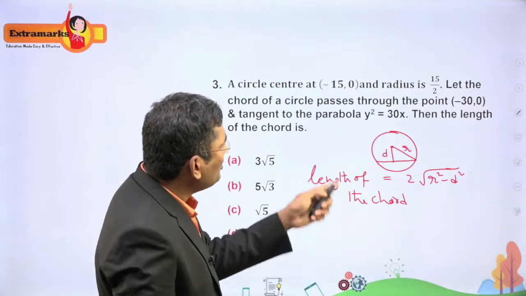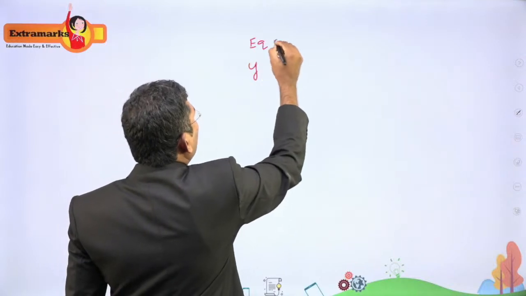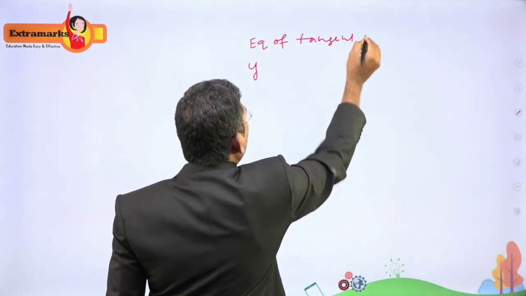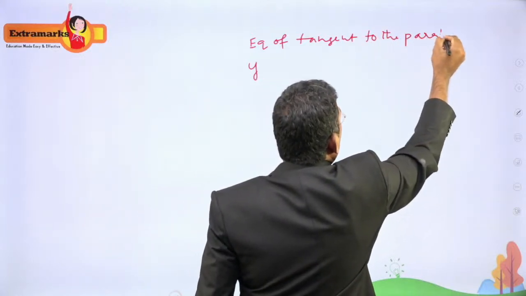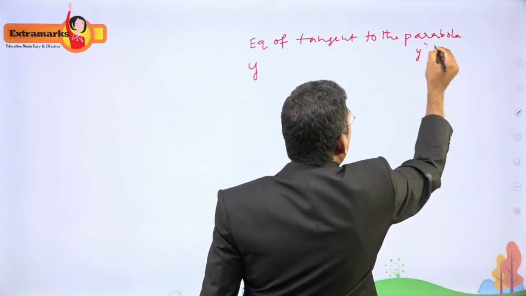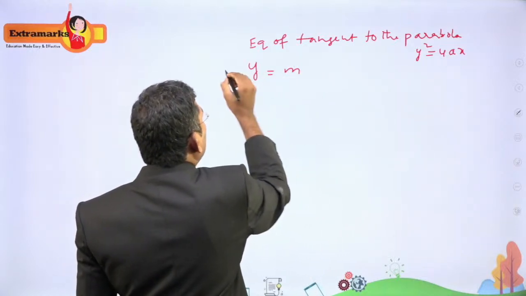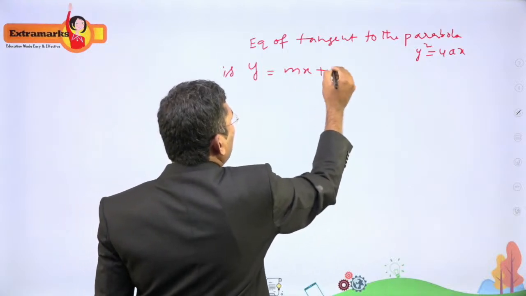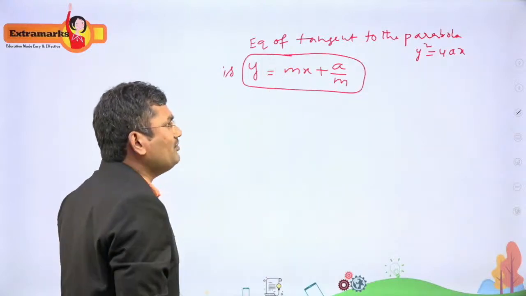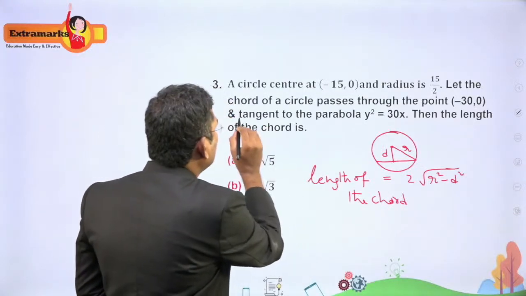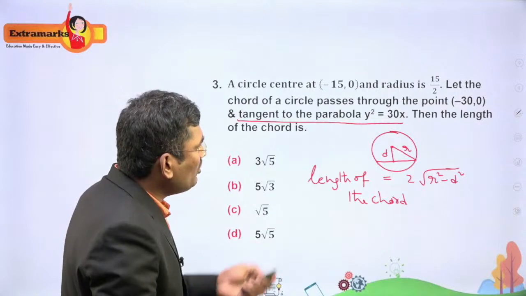So now I am using the concept of the equation of a tangent. What is the equation of the tangent to the parabola y² = 4ax in slope form? It is y = mx + a/m. This is the formula, so we can use it. Now they say the chord is a tangent to the parabola y² = 30x.